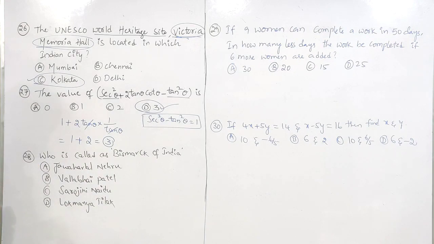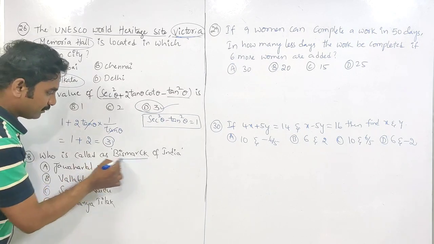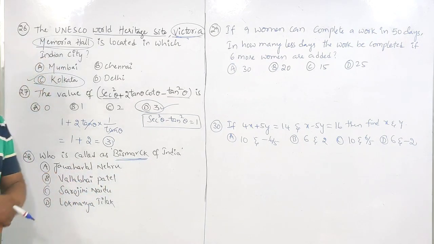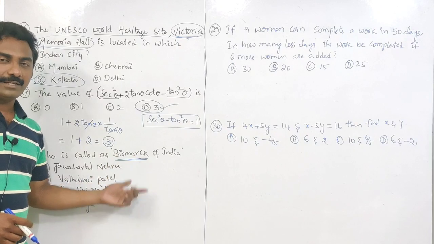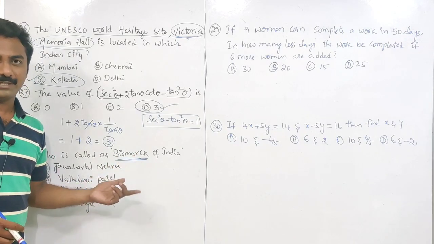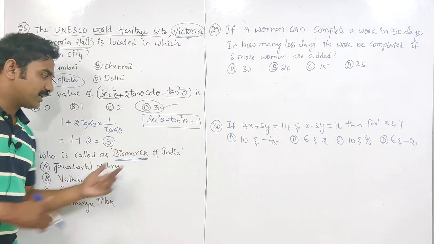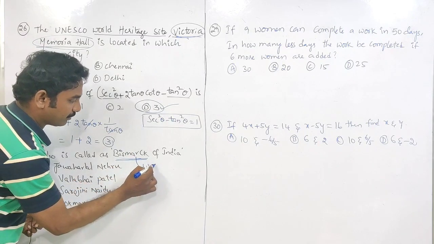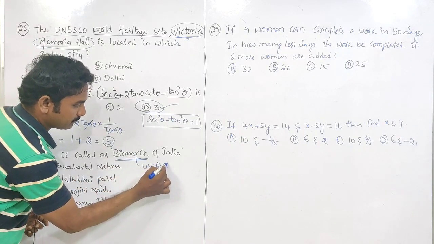The next question is, who is called the Bismarck of India? So who is Bismarck? First we should know about Bismarck. Bismarck played a vital role in the unification of Germany. So for the unification of Germany, he played a vital role. We know this.